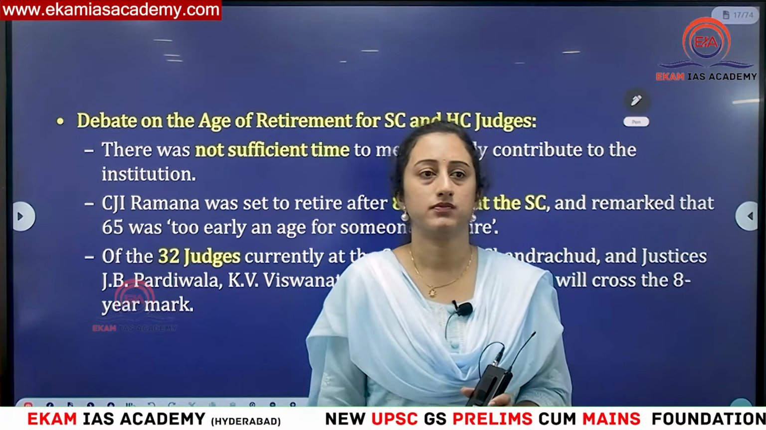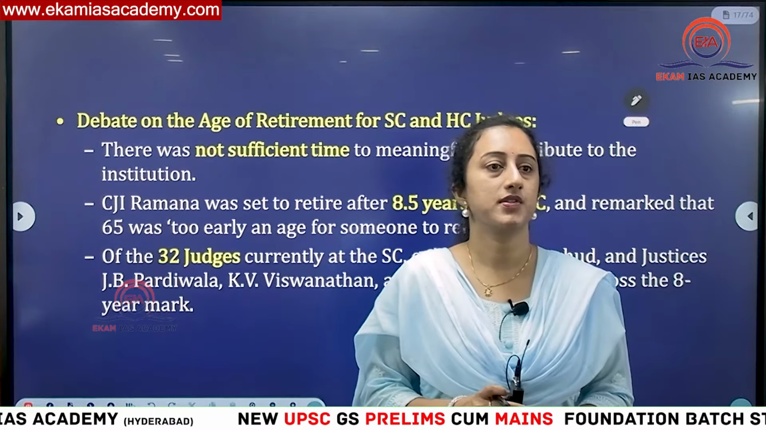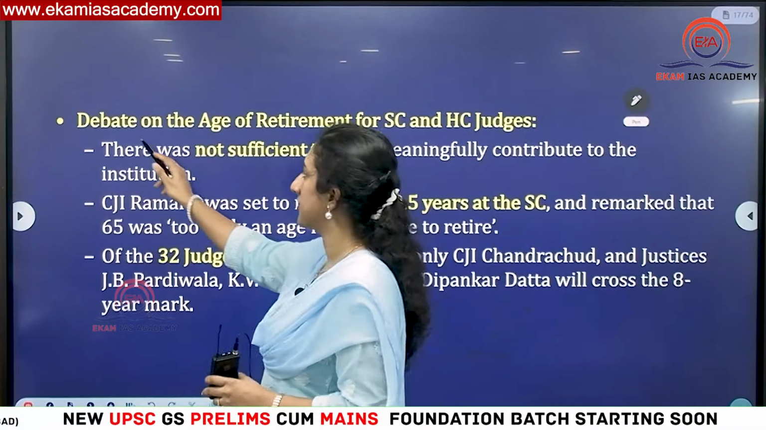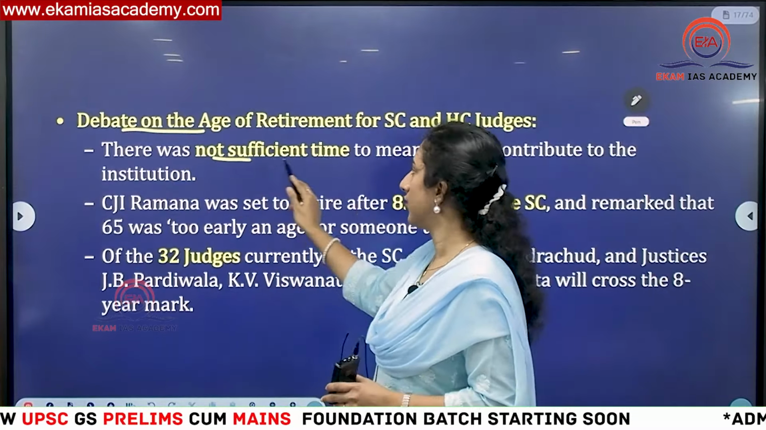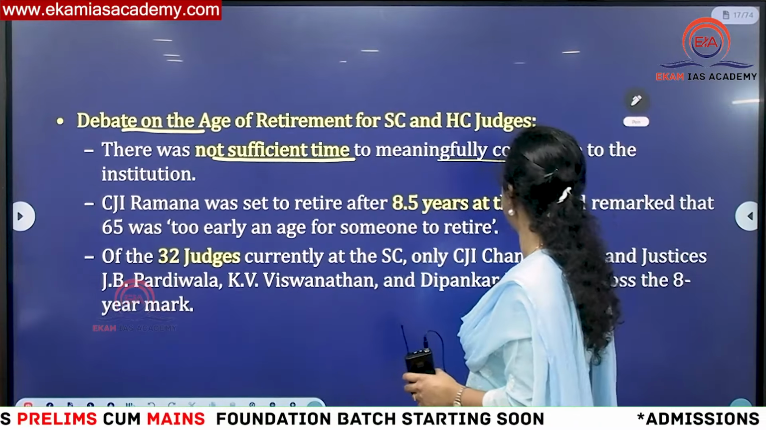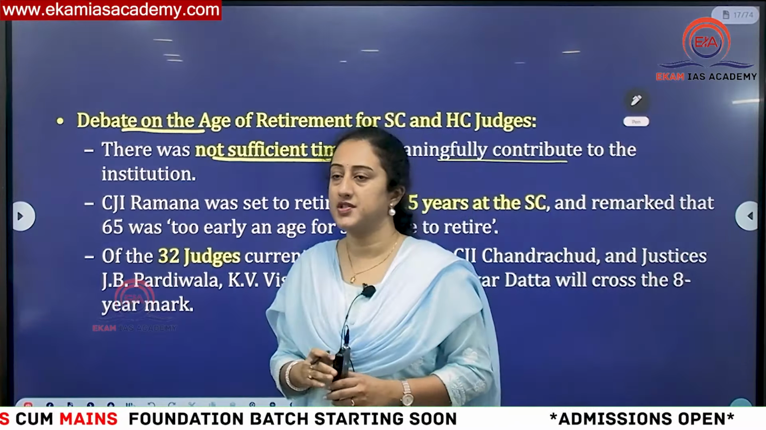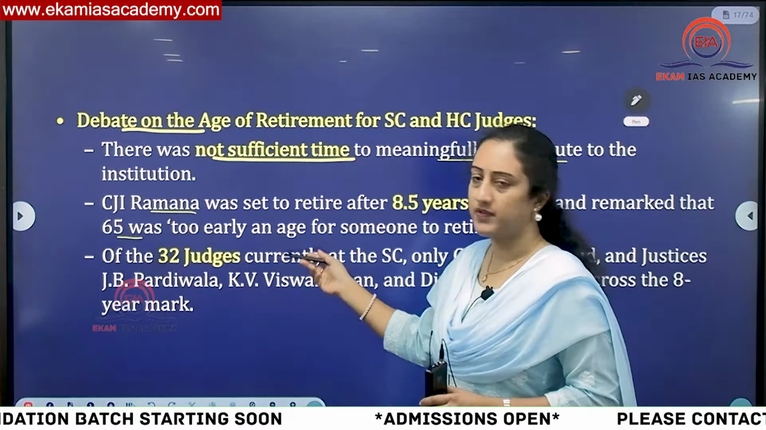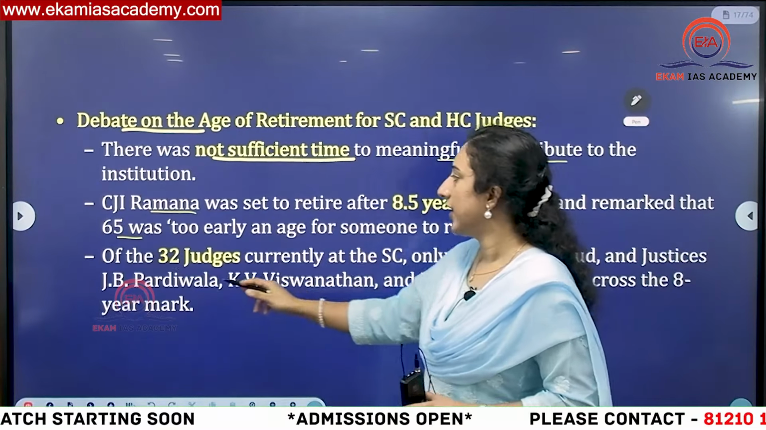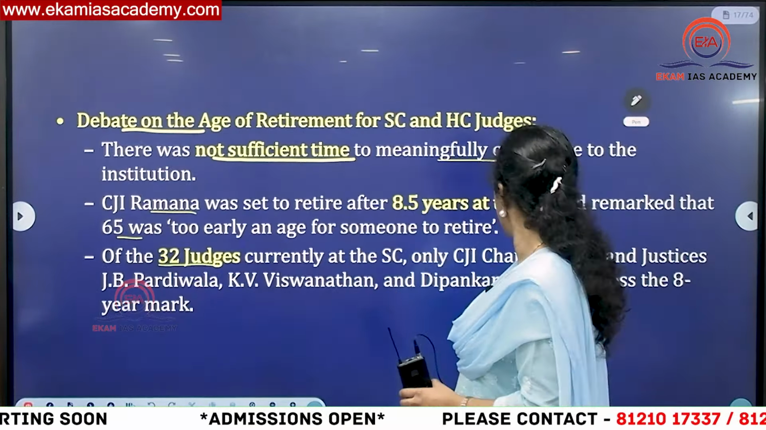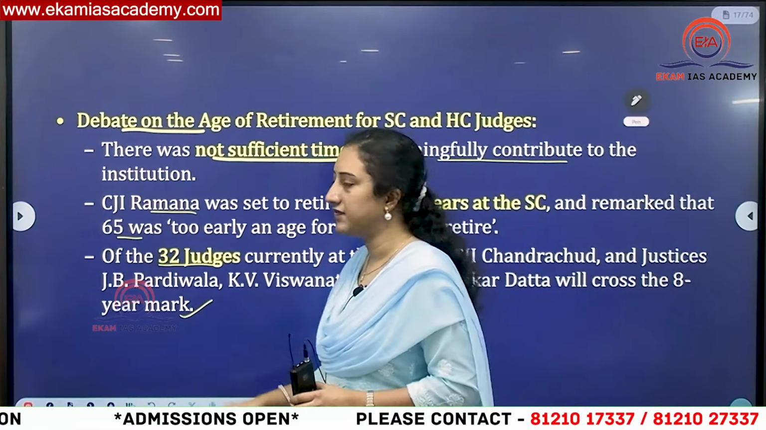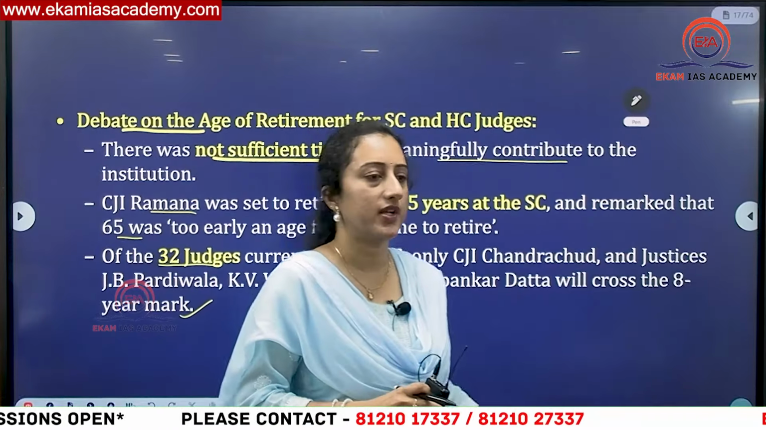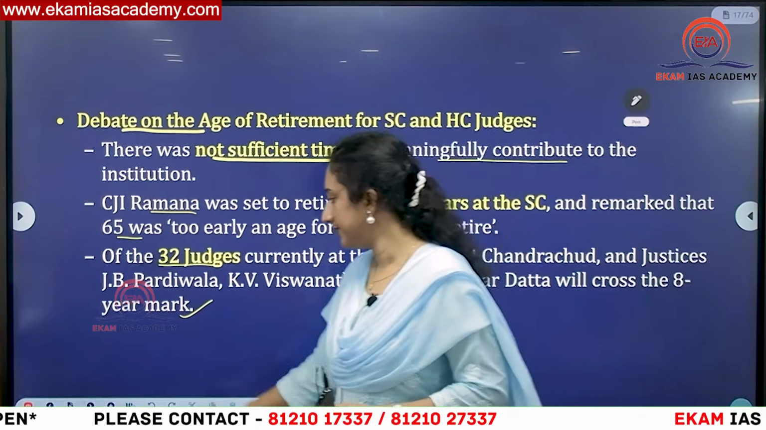With respect to this debate, you can see there was not sufficient time for meaningful contribution, and whether you have to assess it, this is one reason they gave. And CJ Ramana, as I told you, said 65 was too early an age for retirement. Out of the 32 judges at present, only 5 or 6 judges have crossed an 8-year tenure at the Supreme Court. This is why they are asking for an increase in the retirement age.